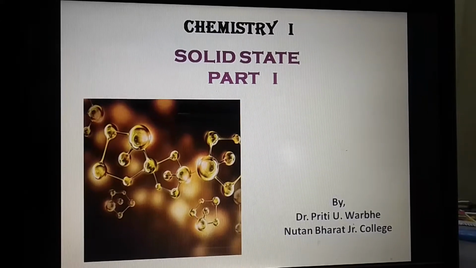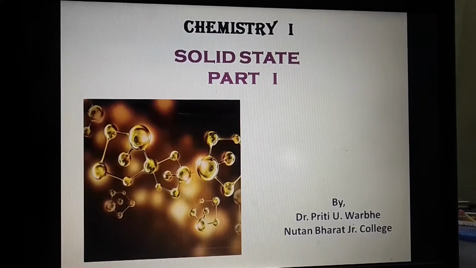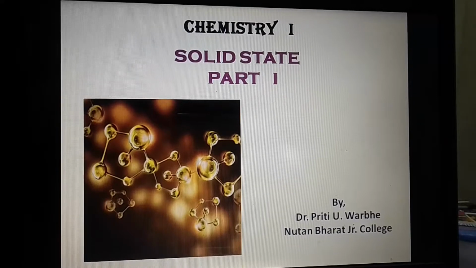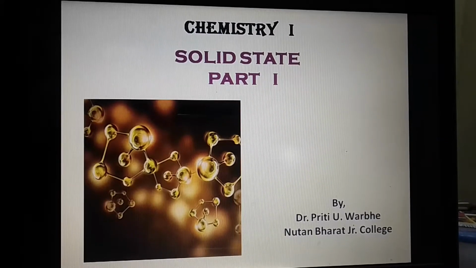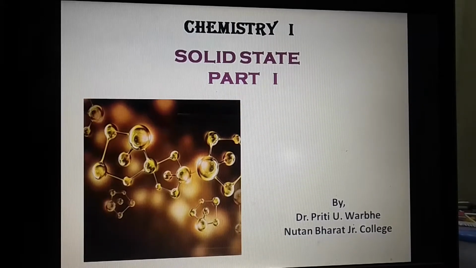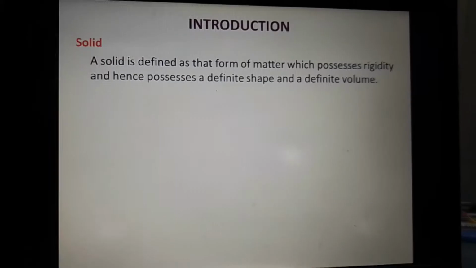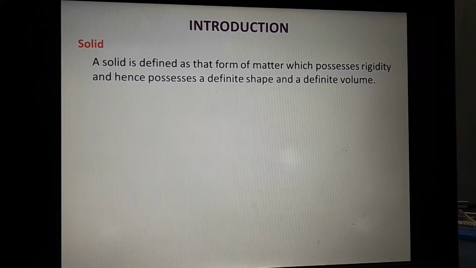Hello friends, today we will see Chemistry 1, 12th Maharashtra State Board chapter Solid State. That solid state is the chapter of Chemistry 1, paper 1. Now in that case, first we will see what is meant by solid.